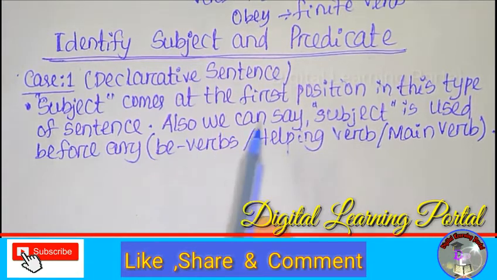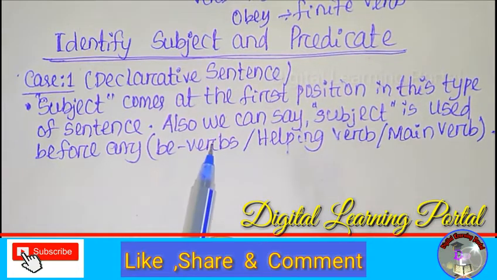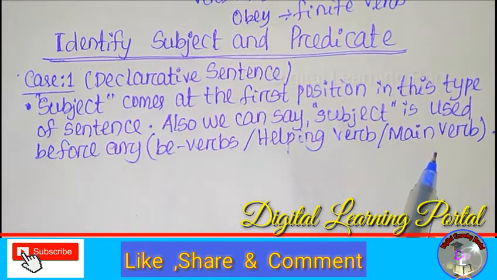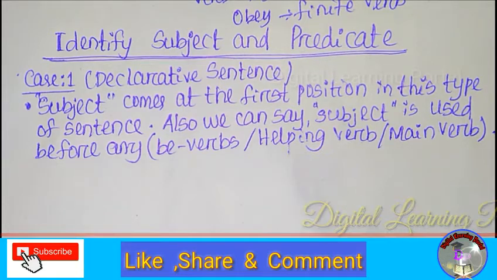Also, we can say the subject is used before any be verbs, helping verbs, main verbs, etc. Alternatively, if we find any be verbs, main verbs, helping verbs, modal auxiliary, etc., then the subject is used before that be verb or main verb. We can understand it better.